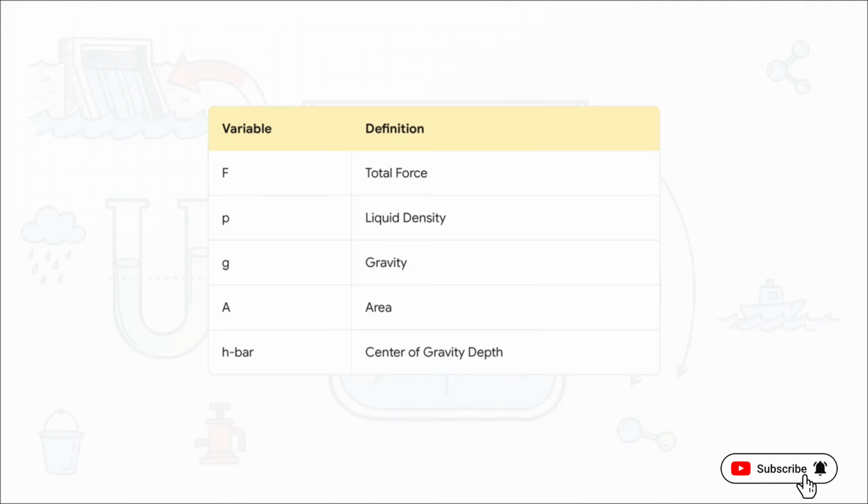All right, so how do we actually calculate that total force? Well, here's the classic textbook formula. Total force F equals rho times g times A times h bar. But let's translate this into an intuitive engineering reality, right? Rho times g gives you the specific weight of the liquid. Multiply that by A, which is the total area of your plane surface, and then multiply that by h bar, which is the exact vertical depth down to the geometric center of gravity of your barrier. Essentially, the total force pushing on your barrier is just the total weight of a column of fluid acting directly at the surface's center of gravity.